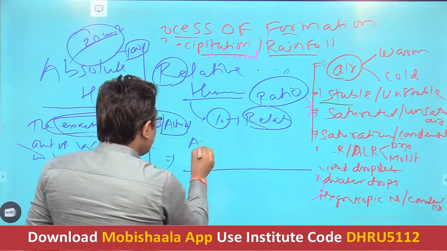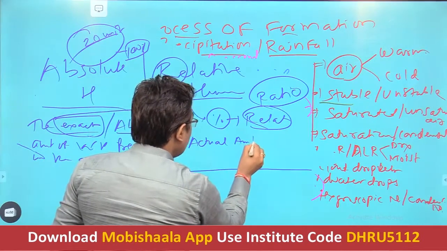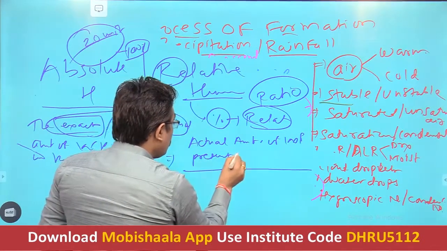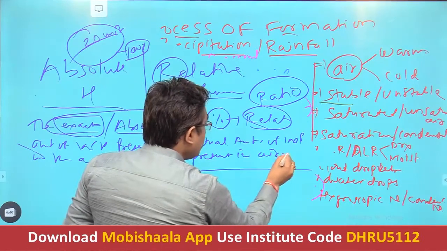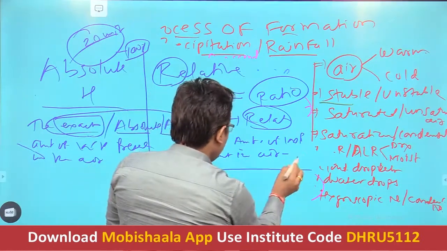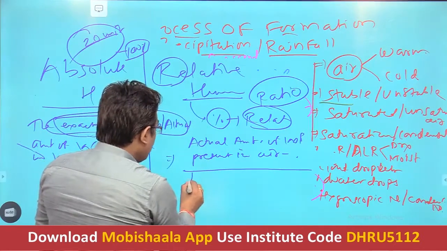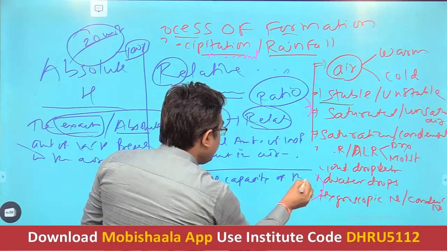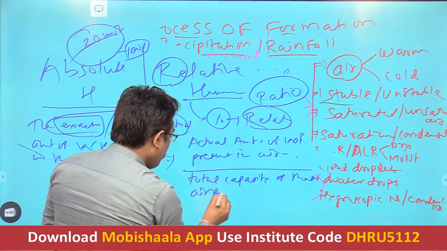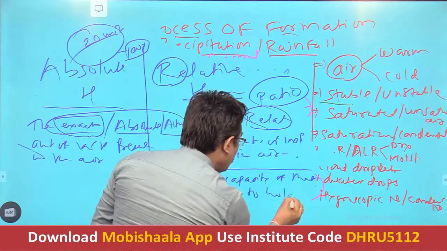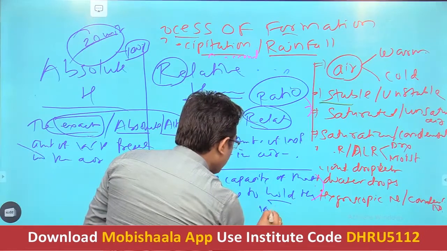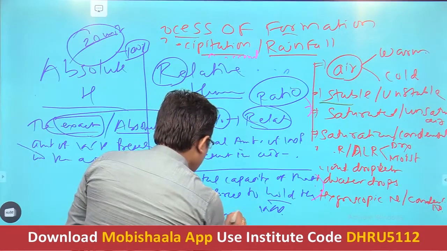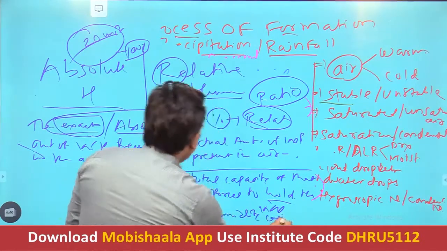The actual amount of water vapor present in the air at a given time and given place, for a particular volume and particular temperature, to the total capacity of that air parcel to hold the water vapor. This is also called humidity capacity. So understand first.